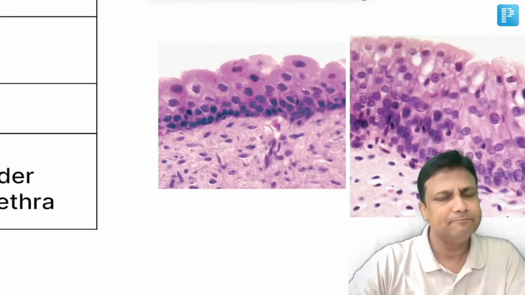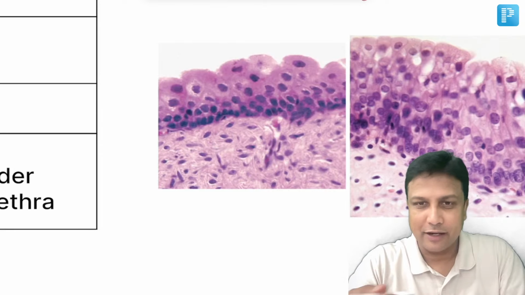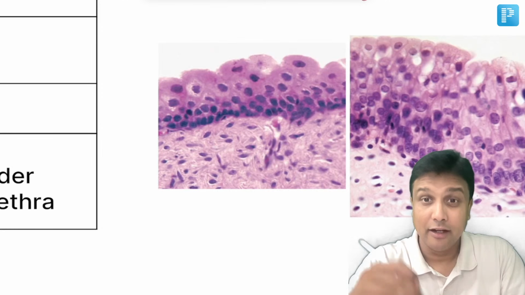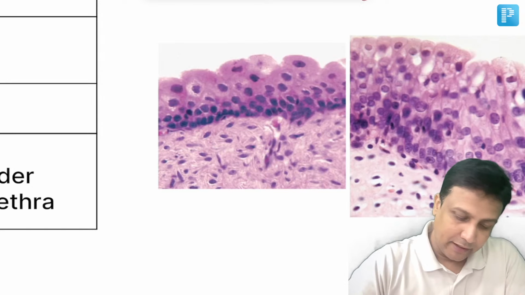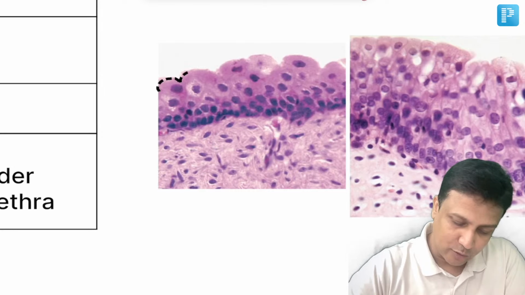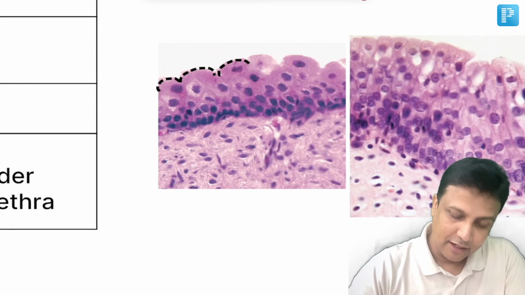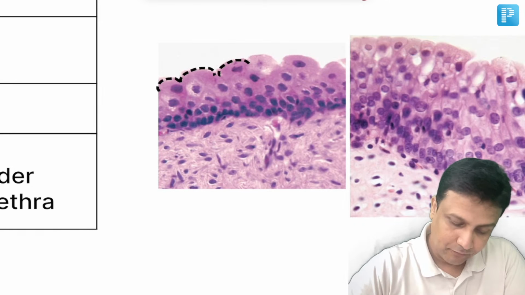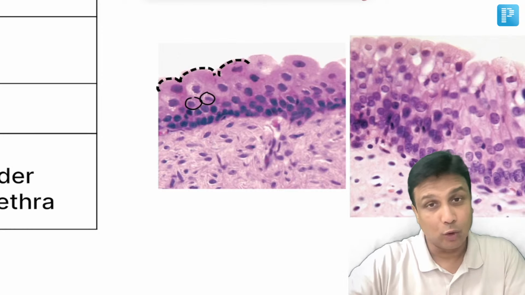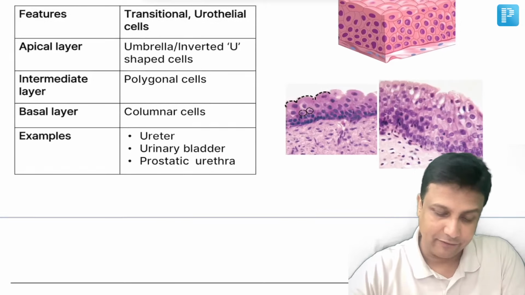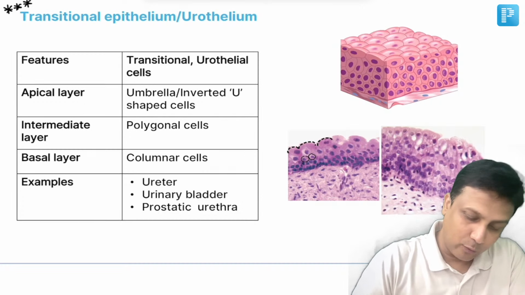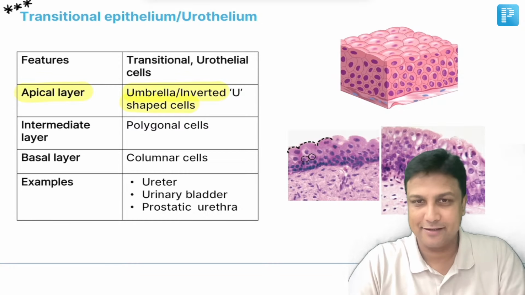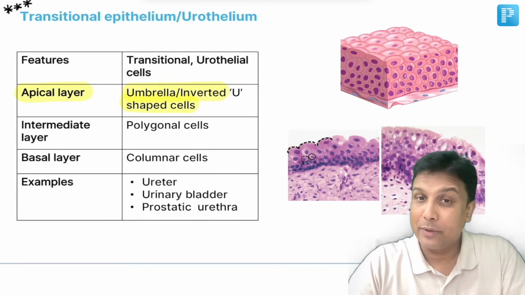How to identify here? Of course, transitional epithelium is also stratified. Multiple layers are there, but you don't have to worry about the basal layers and the intermediate layer. Look at the apical one, the topmost one. In the apical layer, you're able to see big cells over here, which are referred to as umbrella cells. Why? Because they are the ones which are going to cover almost 2 or 3 cells beneath them. By that, you'll be able to identify them. So you have to be very clear about the apical layer, which will have umbrella shaped cells or inverted U shaped cells. And they are the ones by which you'll be able to identify.